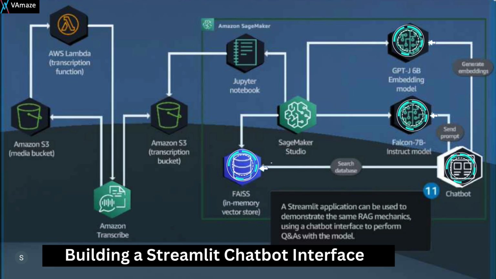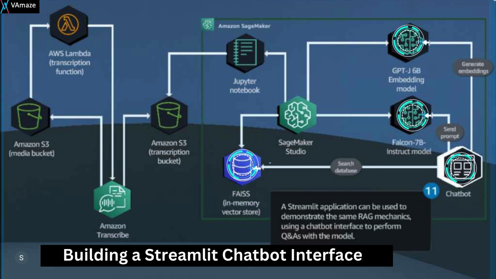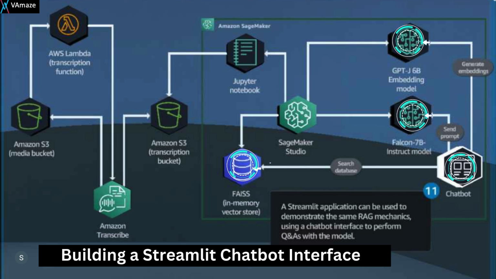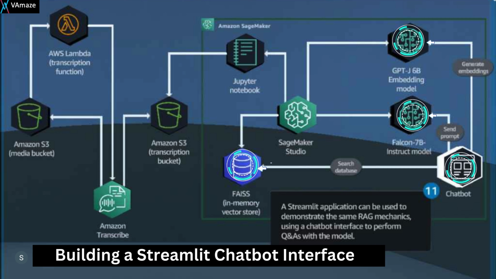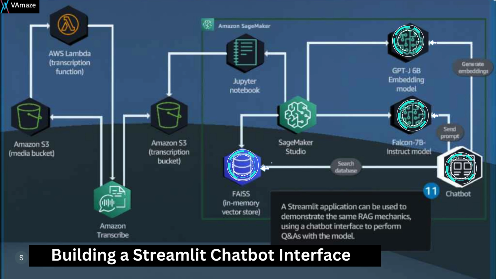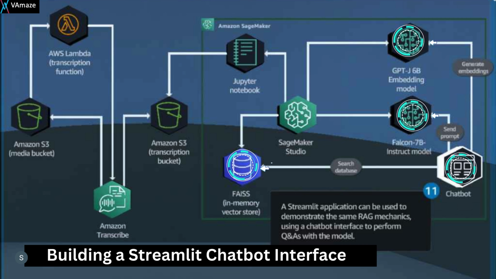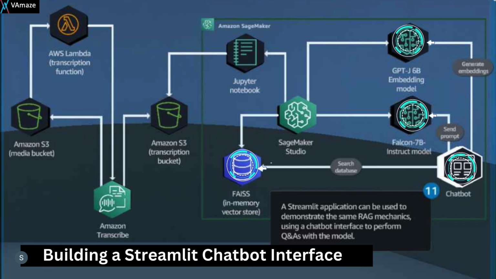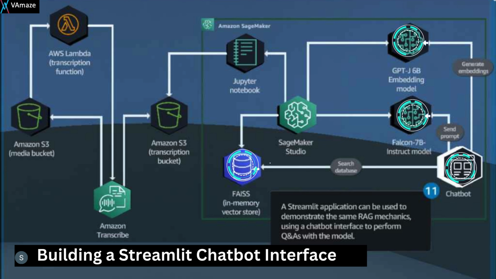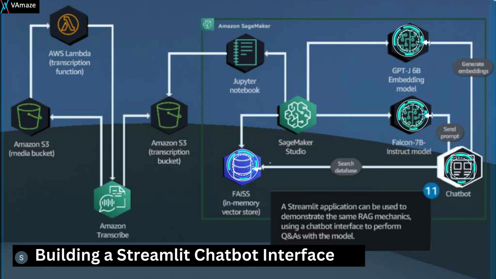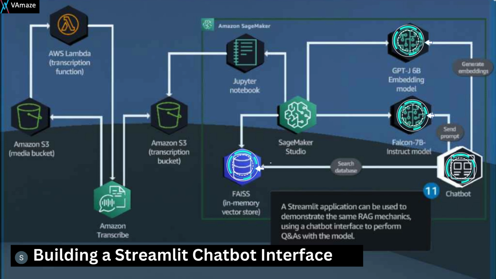So the key components for this user interaction are: the Streamlit web application, the user interface for interacting with the chatbot; the chatbot interface, the component that allows users to input questions and receive responses; and the RAG mechanics, the underlying process of retrieving the relevant information and generating responses. The solution demonstrates how to effectively utilize Streamlit to create a visually appealing and user-friendly chatbot interface. By combining Streamlit with the powerful capabilities of the RAG framework, organizations can provide users with a valuable and engaging tool for interacting with this Q&A chatbot.